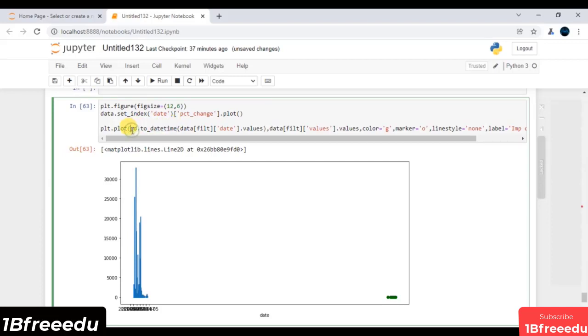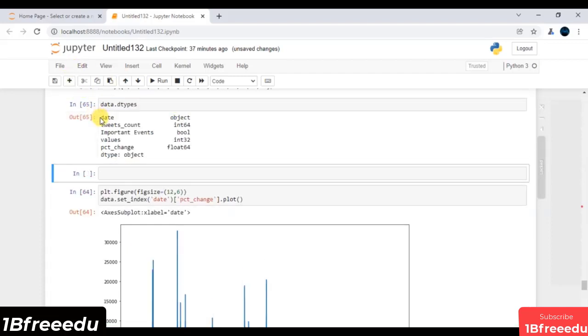So first and foremost, I have to convert its data type into datetime. I will say data of date. Of course, this is my feature. On top of this, I have to call this datetime function, and I will do all these manipulations and update it. So I will access this feature, which is of course my date feature.